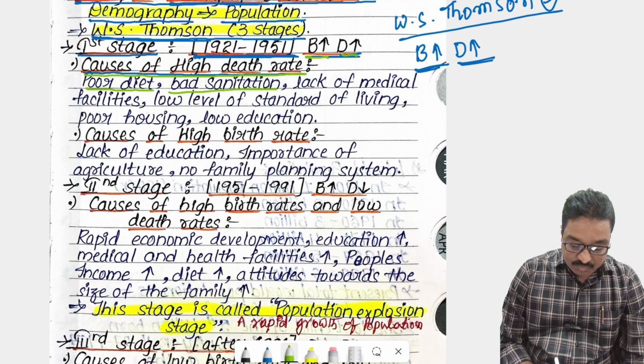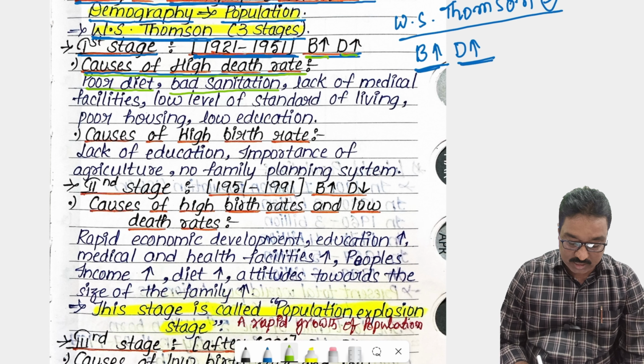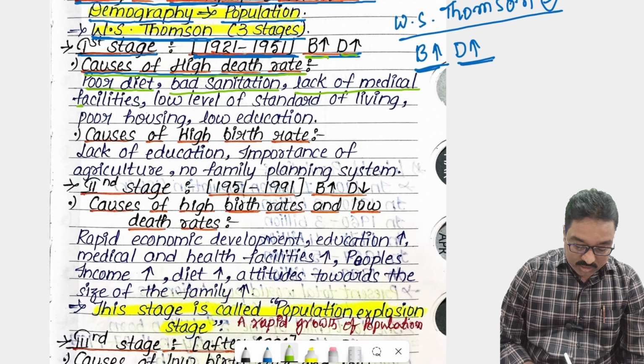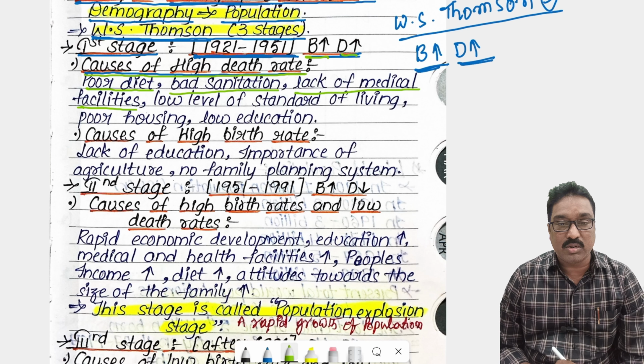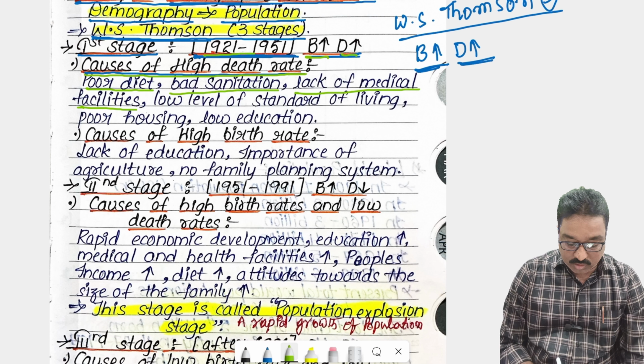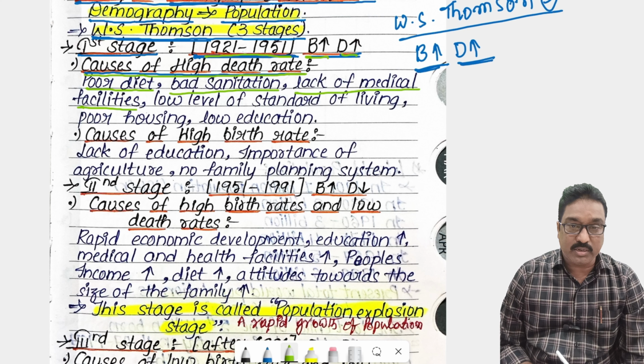Bad sanitation: there was no hygienic sanitation and no good environment. Due to that, the death rate also increased highly. And lack of medical facilities: there were no hospitals, no doctors, no treatment, no medicines between 1921 and 1951.